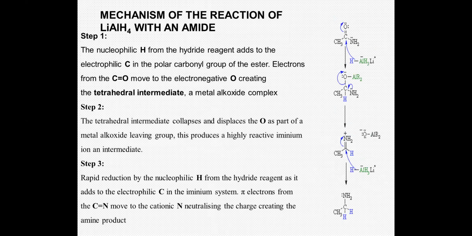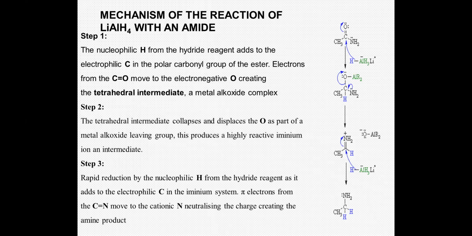This is also one example of how amides get converted. If you see over here, I'll explain this. In the first step, again, the hydride ion attacks the carbonyl carbon. The hydride adds to the electrophilic carbon in the polar carbonyl group. Electrons from the carbonyl move towards oxygen, creating a tetrahedral intermediate, that is, a metal alkoxide complex. What is the next thing that happens? The tetrahedral intermediate collapses and displaces the oxygen as part of the metal alkoxide,